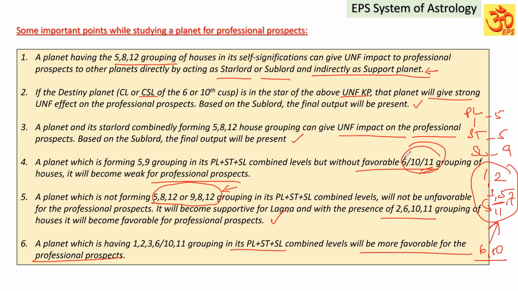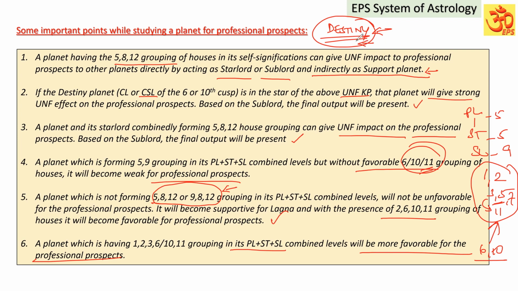One more point we have to keep in mind, which I was telling while we were studying in the previous slide itself: you check the destiny. The Dasa will act only within the limit fixed by the destiny, right? If the destiny planet has a weak significator, it is not a very good professional prospect; it is a moderate professional prospect. Though the Dasa Lord is good, and it does not have the unfavorable key planet of the destiny, it is favorable and good only.